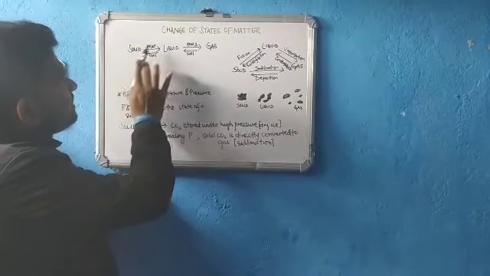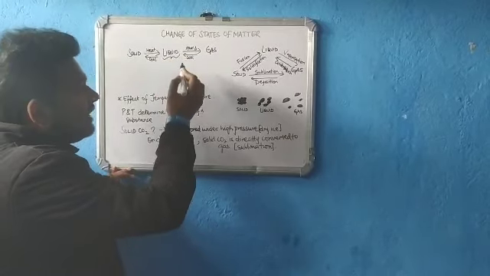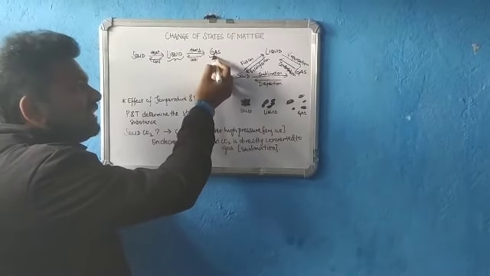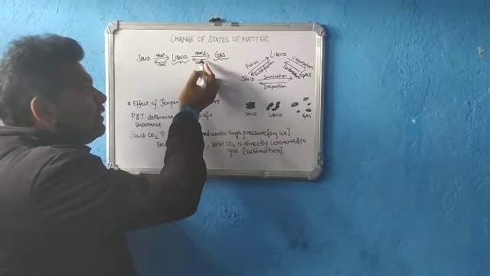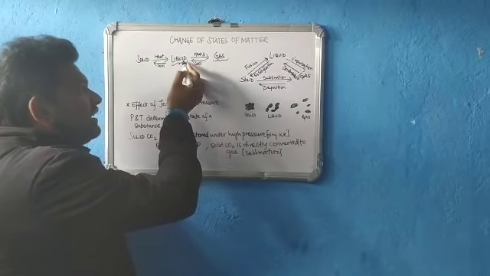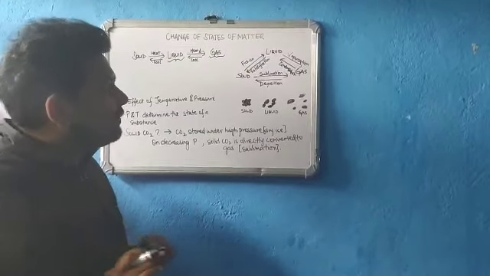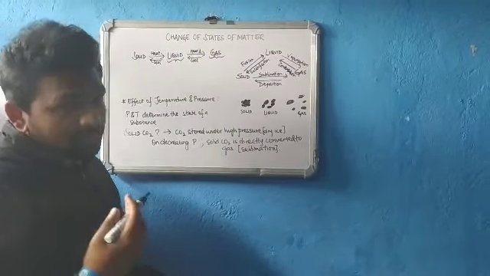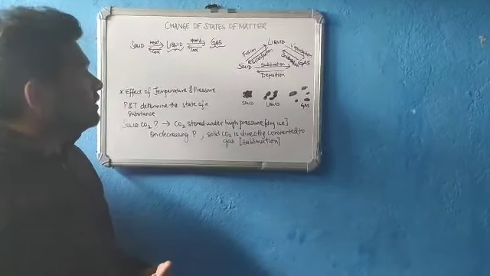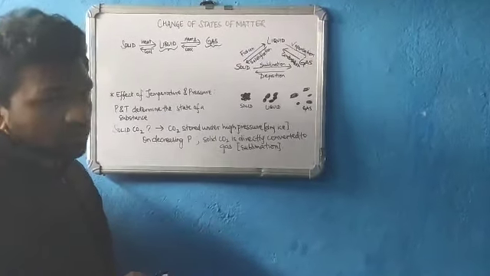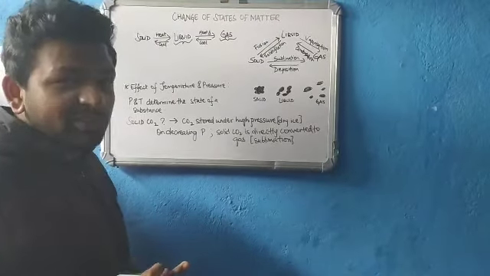For example, if we heat a solid and keep on heating it, it will get transformed into a liquid, and if we keep on heating a liquid, it will get transformed into a gas. Similarly, vice versa, if you cool a gas, it may be converted to a liquid, and if you cool the liquid, it may be converted to a solid. That everyone knows. Heating a solid gives you liquid. Further heating gives you gas. Cooling a gas gives you liquid, and further cooling gives you solid. That's how you prepare ice creams, isn't it? In your homes, you use your refrigerators.